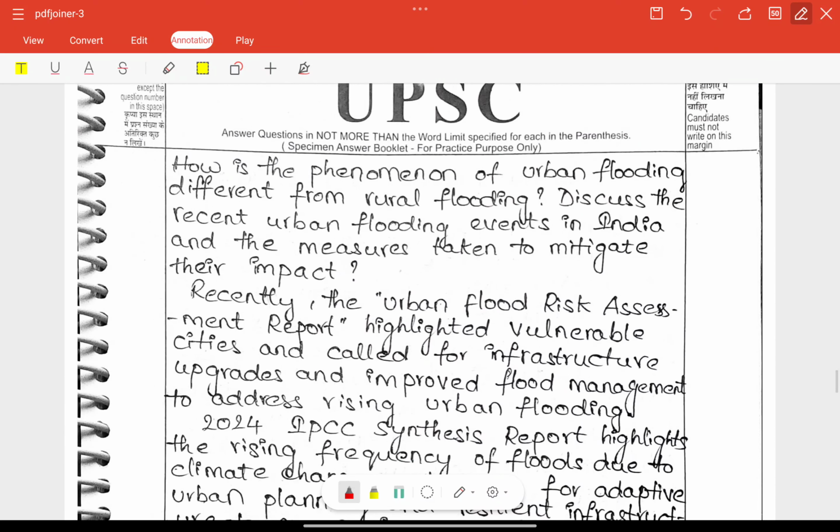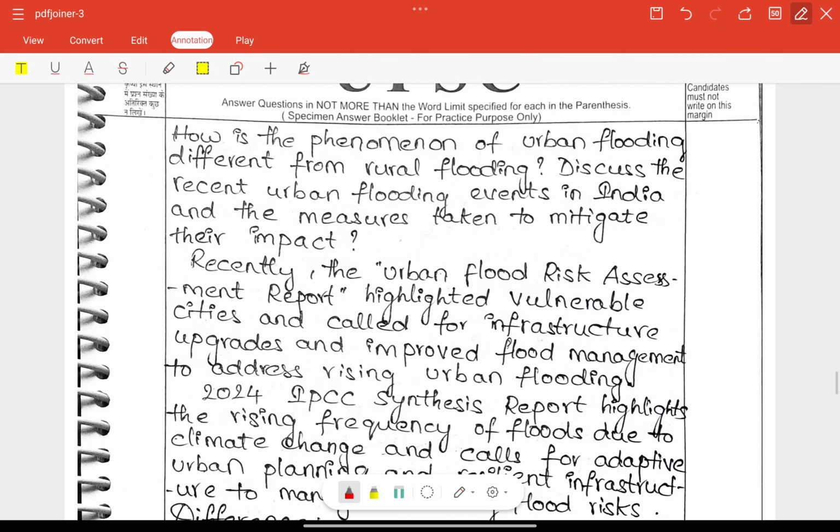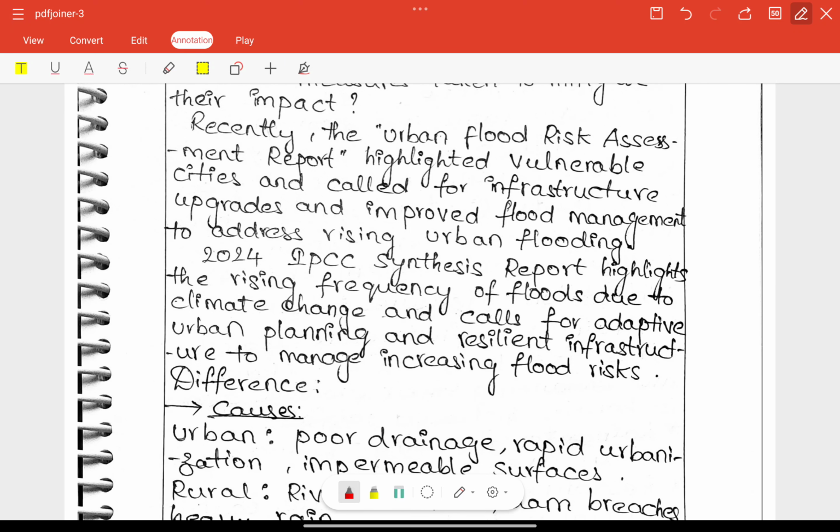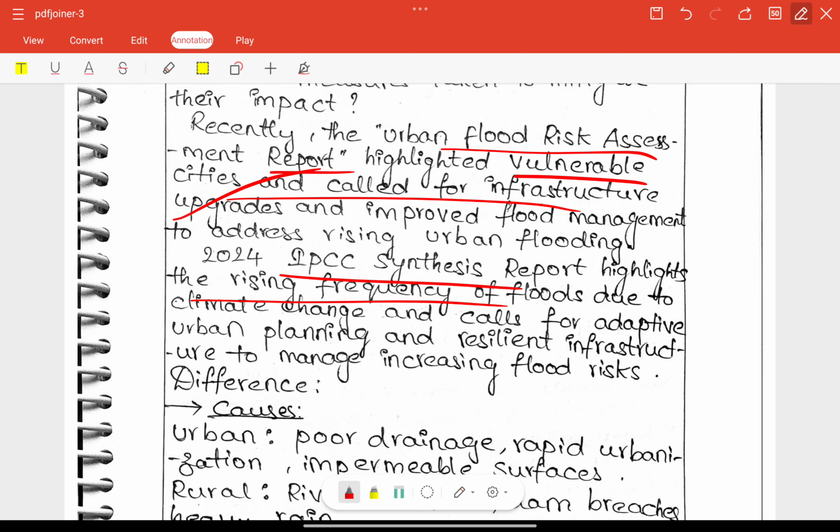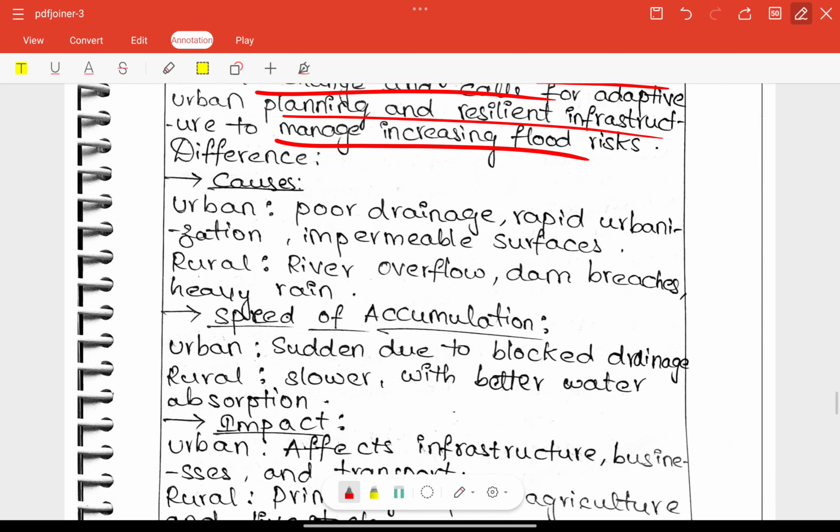Keep it up. Next, coming to the other answer written by Sindhu Dhaneti. Here, the recent urban flood risk assessment report highlighted vulnerable cities and critical infrastructure, that is a good start. The 2024 IPCC synthesis report also highlighted the rising frequency of floods due to climate change and called for adaptive, resilient urban infrastructure. Very good. Other than that, causes were included here, and differences is the first important keyword, right?